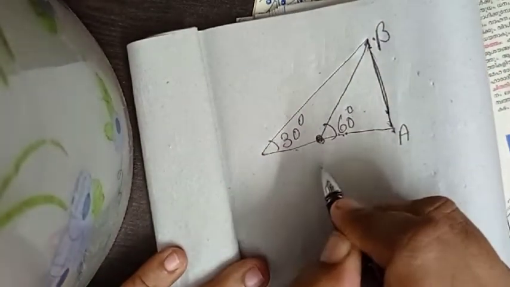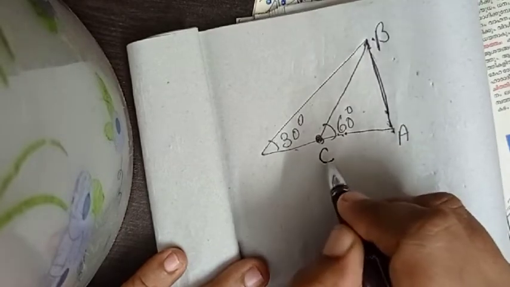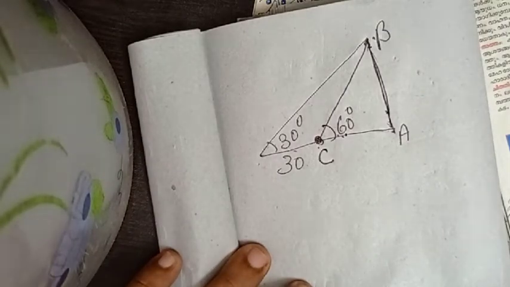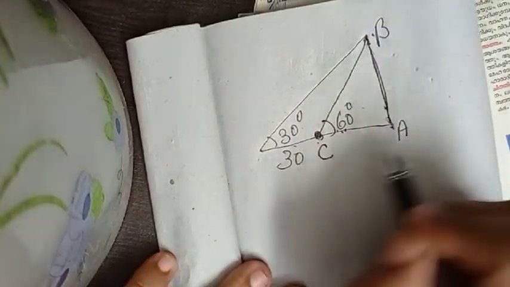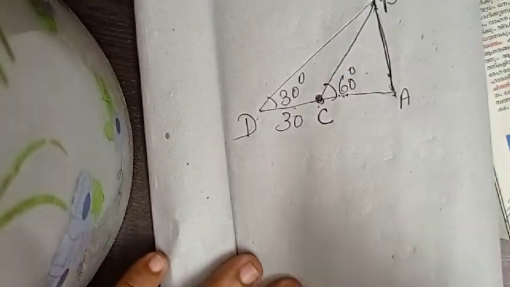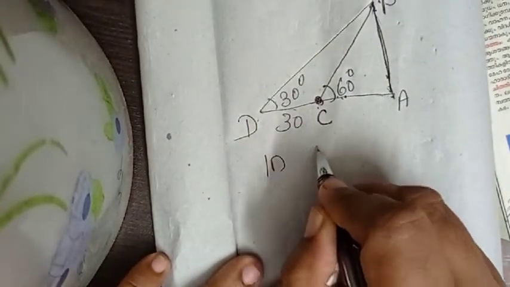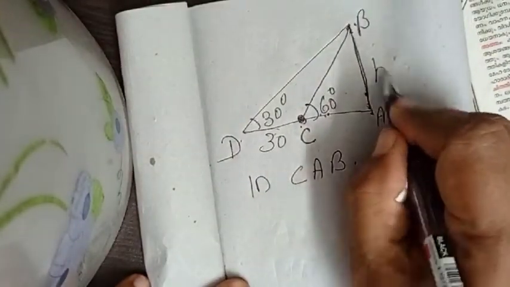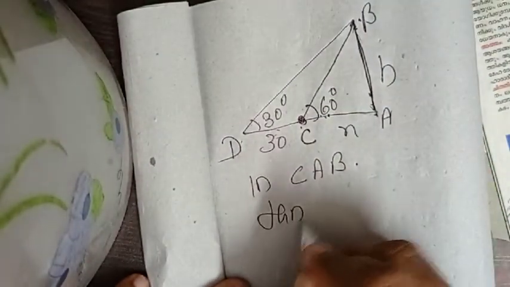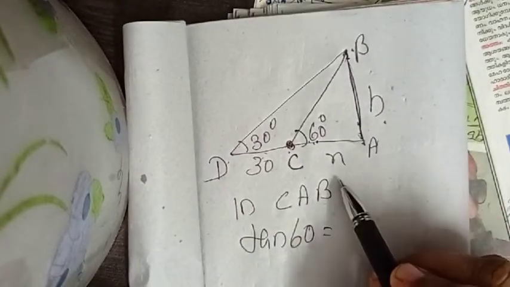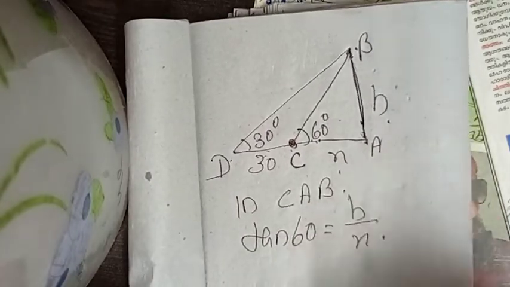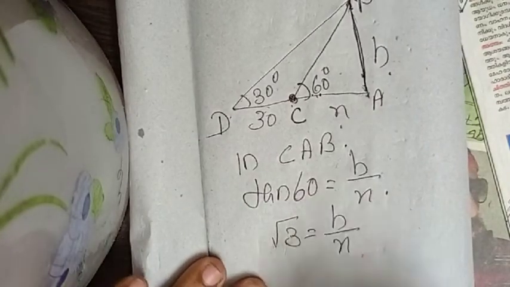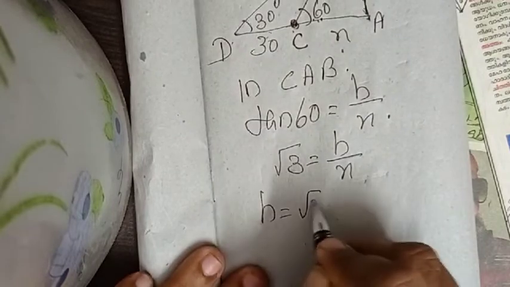Now, the first position of that person is here, C. Then he moves 30 meter away. Then A, B, C, you can mark it as D. In triangle ZAB or BAC, what is tan 60? Opposite by adjacent, h by x, right? Then what is tan 60? Root 3 equal to h by x. From that, h is equal to root 3x.